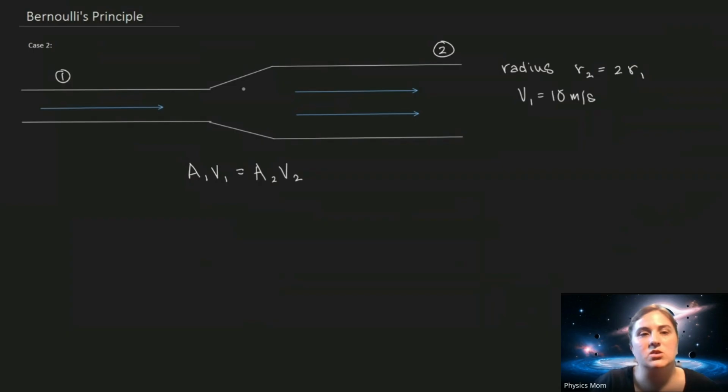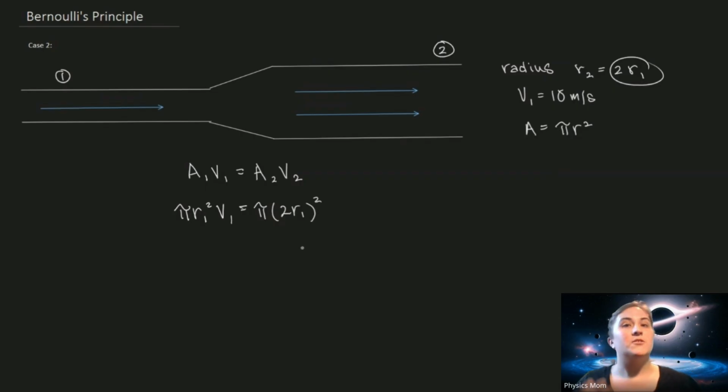I'm going to say the pipes are cylinders, so the cross-sectional area is that of a circle, pi r squared. For the case of A1, we call this pi r1 squared, and the velocity is just V1. We'll plug in the 10 meters per second in a minute. It equals the area at 2, pi r2 squared, but we know r2 is twice r1, so 2r1, all of that squared. You'll notice the 2 is also being squared, so the area increases by a factor of 4, not 2. Pay attention to that. Then this is multiplied by V2, our new velocity.